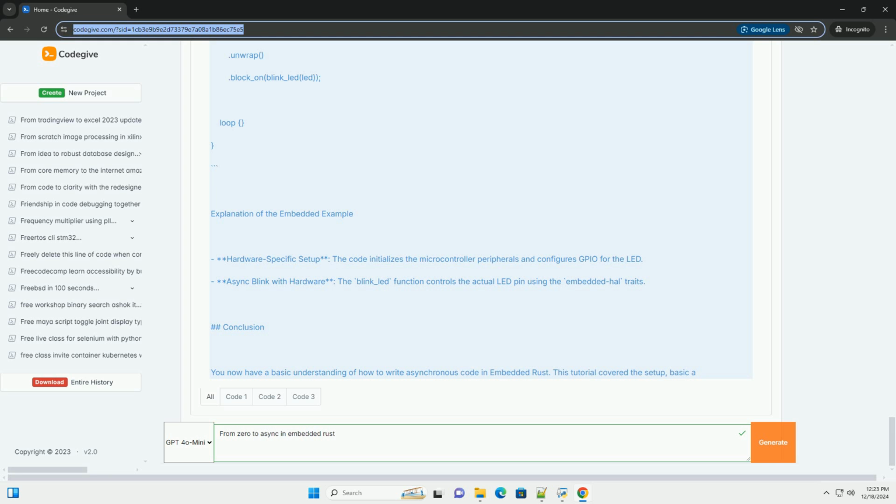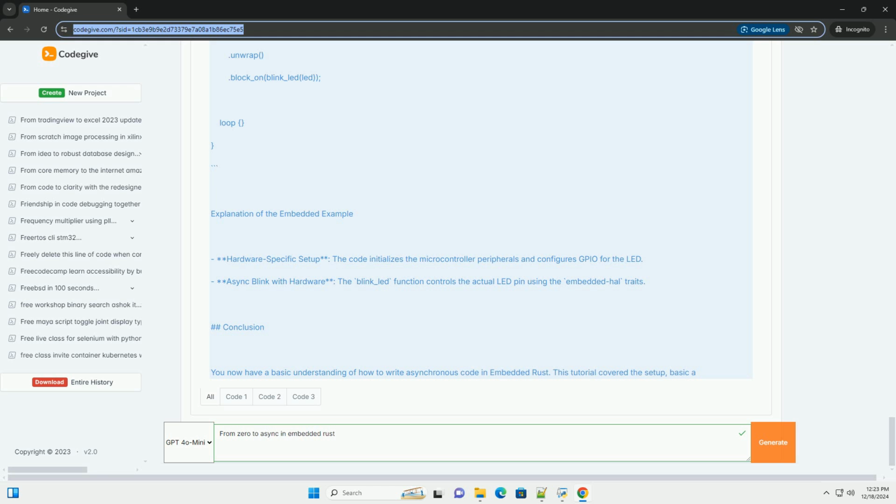async fn blink_led(p: OutputPin, mut pin: p) { loop { pin.set_high().unwrap(); sleep(Duration::from_secs(1)).await; pin.set_low().unwrap(); sleep(Duration::from_secs(1)).await; } } #[entry] fn main() -> ! { let cp = cortex_m::Peripherals::take().unwrap(); let dp = pac::Peripherals::take().unwrap(); let rcc = dp.RCC.constrain(); let clocks = rcc.cfgr.freeze(); let gpioa = dp.GPIOA.split(); let mut led = gpioa.pa5.into_push_pull_output(); // run the async blink function.